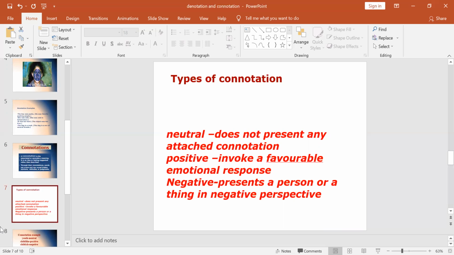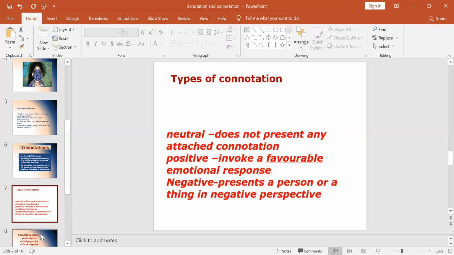Positive connotation can invoke a favorable emotional response. Take examples like happy, home, beautiful, honest. Everything seems positive. Negative connotation presents a person or thing from a negative perspective. Take words like sad, misery, danger, struggle. These words are always used in a negative perspective.